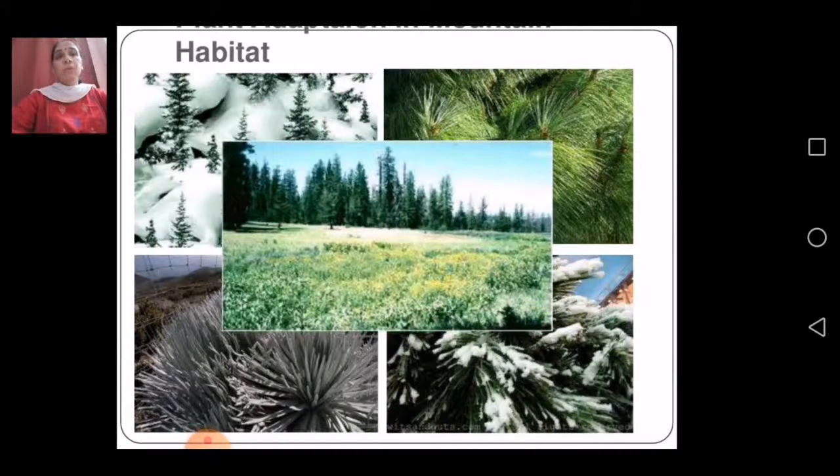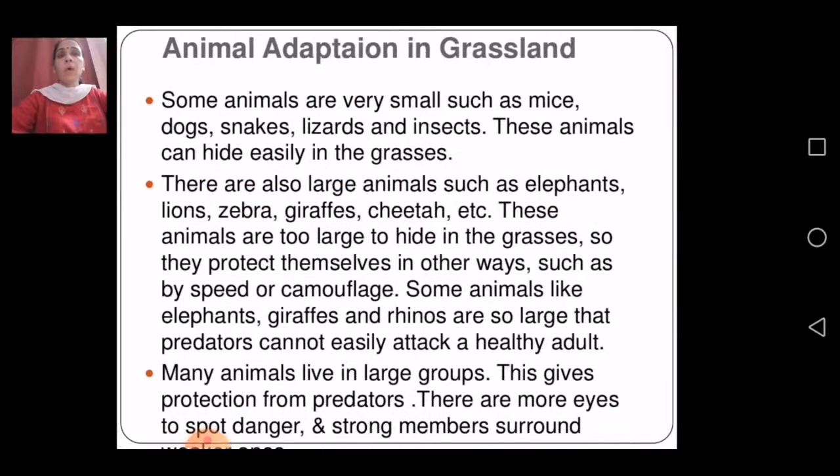Here are a few more habitats which you can see: snowy habitat, then grassland, tropical rainforest, then dry lands, and desert lands also. These are certain habitats, and there are different adaptations which help them to survive in that particular habitat. Now, animal adaptation in grassland. What is the adaptation used by animals in grassland?